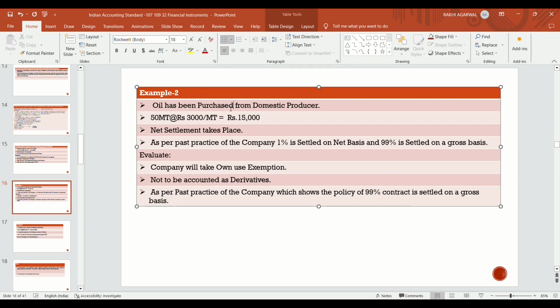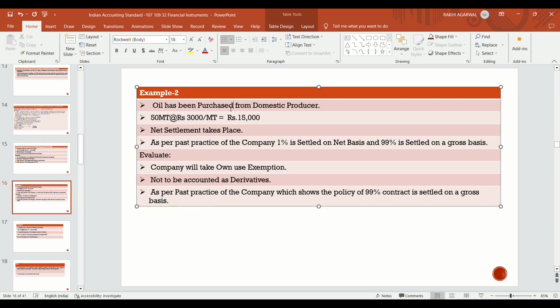It was a commodity forward contract, so the settlement takes place as per the past practice of the organization. Only 1% of the settlement takes place on net basis and 99% is settled on gross basis. So in these cases, as per the past practice of the company, only 1% is settled on a net basis and 99% is settled on a gross basis. So how is it to be evaluated?